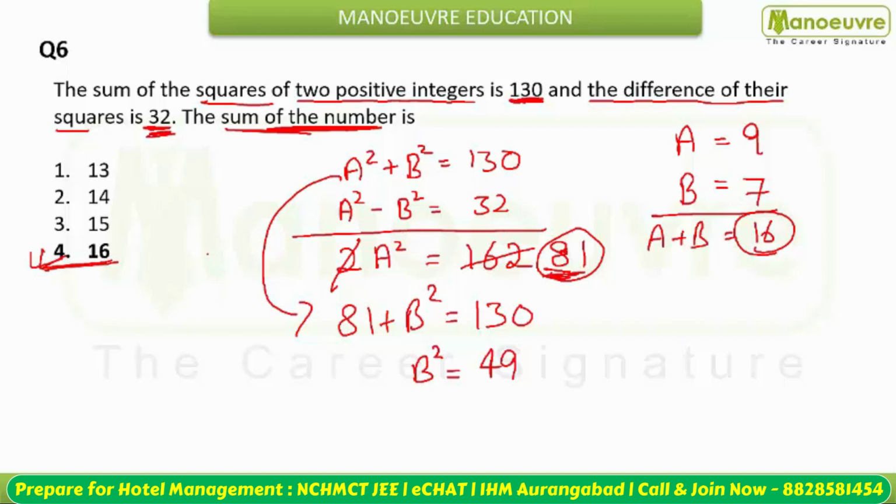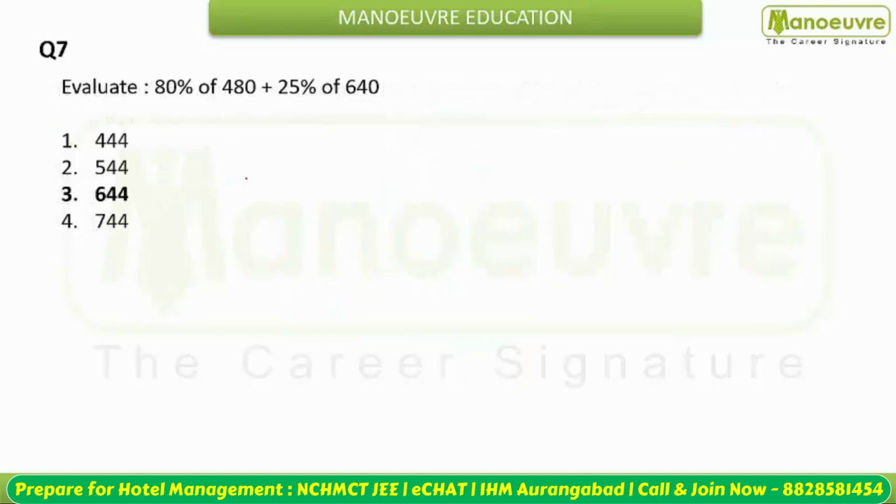Okay, चलिए आगे बढ़ते हैं. Next is you have to evaluate this equation. You are given the question from simplification. You have to find out 80% of 480 and then add 25% of 640. So बच्चों, we have to convert 80% into a fraction. So what we are going to do, we are going to divide this by 100. I can write 80% as 80 by 100, and of is given, that is multiply by 480. Okay, then we have to do addition.